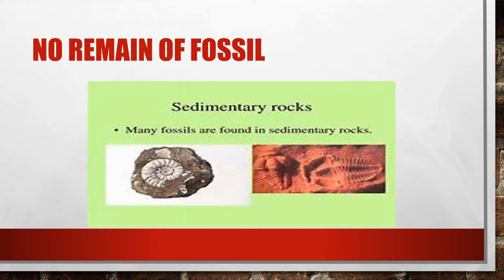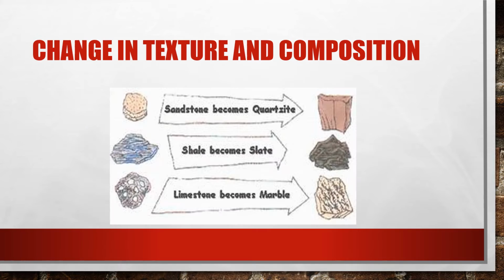So they do not have fossils, as the fossils in sedimentary rocks are destroyed during the formation of metamorphic rocks. Changes in texture and composition. So metamorphic rocks are formed due to the changes in textures and compositions of the pre-existing rock. Here you can see sandstone became quartzite, shale becomes slate, limestone becomes marble.